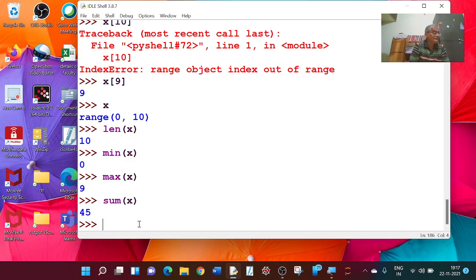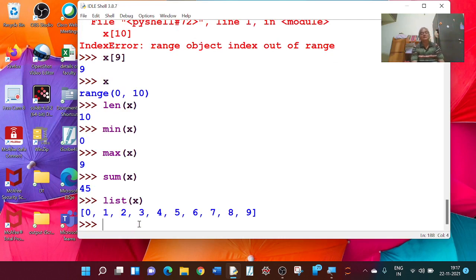So if I write list of x, yeah, I am getting now, not array, it is the list here: 0, 1, 2, 3, 4, 5, 6, 7, 8, 9. So I am making that range as a list here.